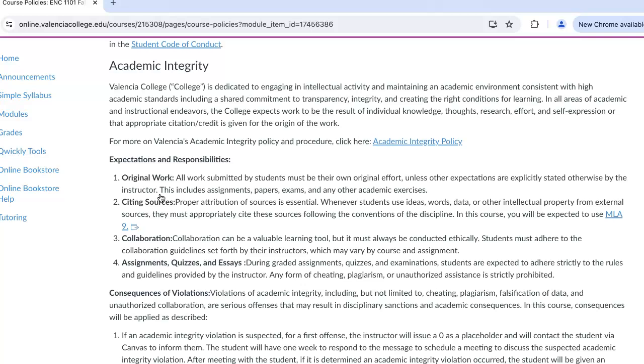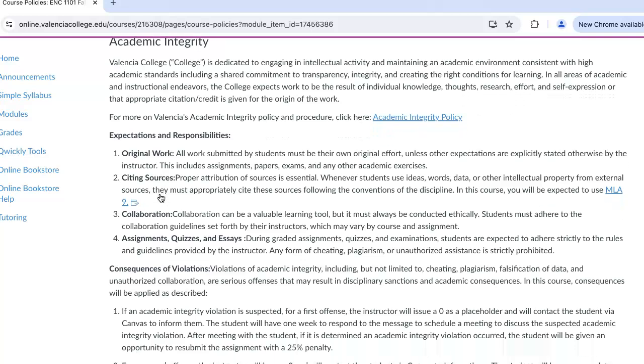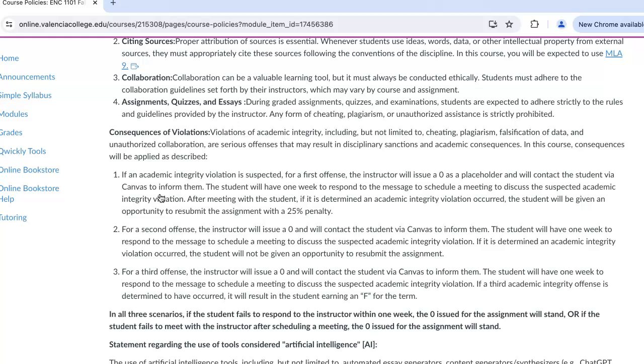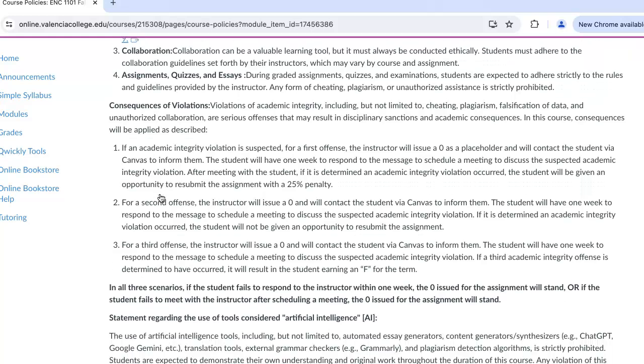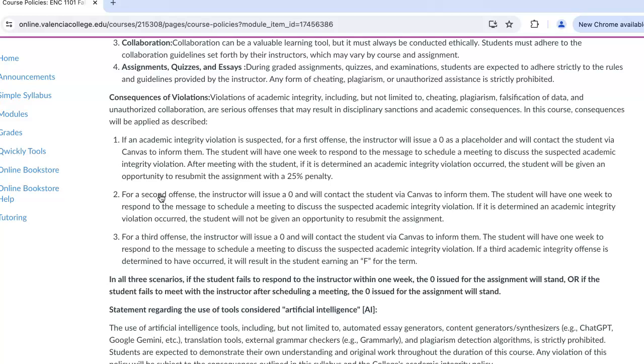In addition to that, I encourage you to read closely the academic integrity policy. Ultimately, it states that should an academic integrity violation be determined, this could be cheating, plagiarism, using AI, using a partner for work that was not intended to be collaborative. Then there's a set of 3 possible scenarios. The first is a 0 will be issued for the assignment as a placeholder. I will then reach out to you via Canvas messages. You'll have 1 week to schedule a meeting with me to discuss the academic integrity violation.